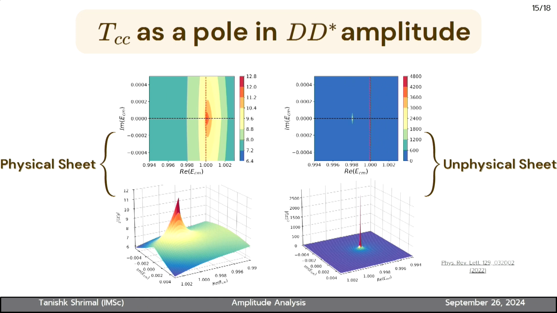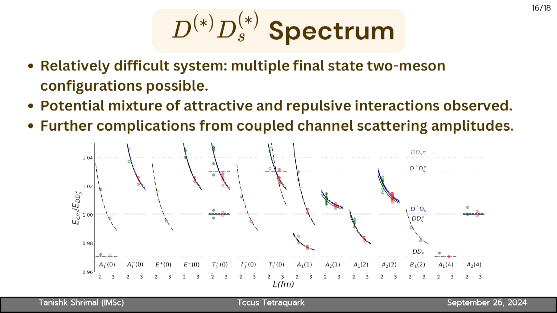So this is the contour plot of the cross section. These are the two plots for the physical sheet. This is the contour plot, and this is the other plot, and this is for the unphysical sheet. So you can see that this is the pole that they find. And yeah, this is the result from the paper. Now that was for the Tcc case.